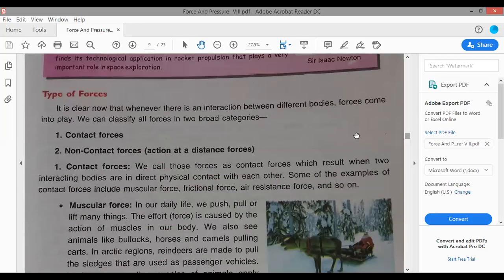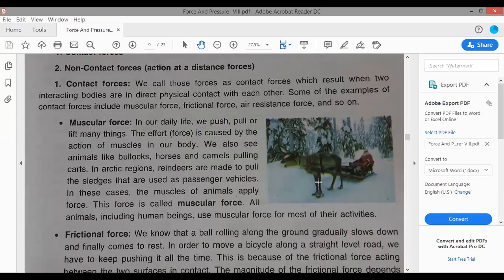Now there are two main types of forces, that is, contact force and non-contact force. Contact force means the two objects on which the force is acting are in touch with each other. For example, this animal is pulling the sledge. This animal is in contact with the sledge, and it is applying muscular force. So it is pulling this sledge while in contact with it. Therefore, it is a contact force.